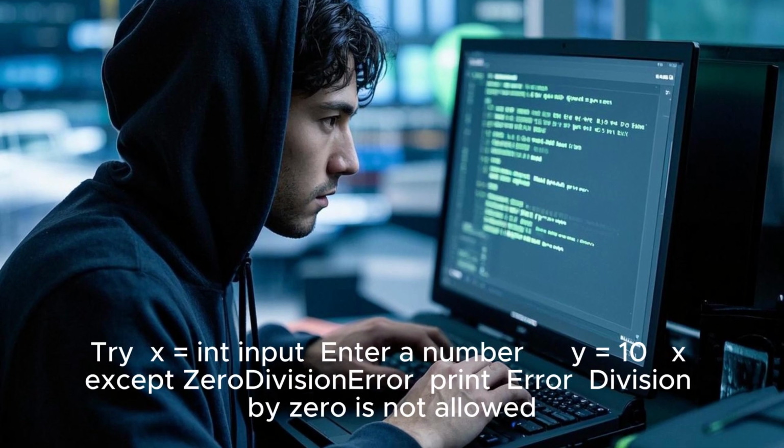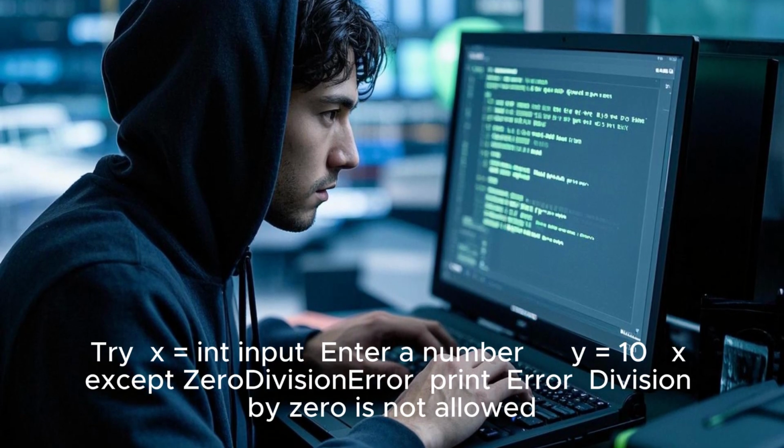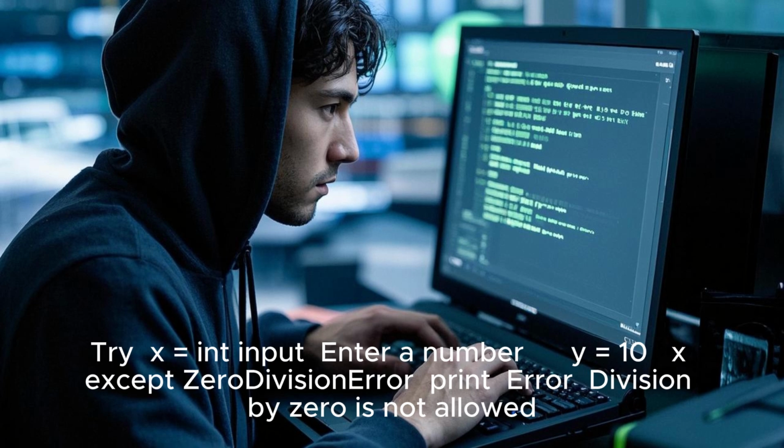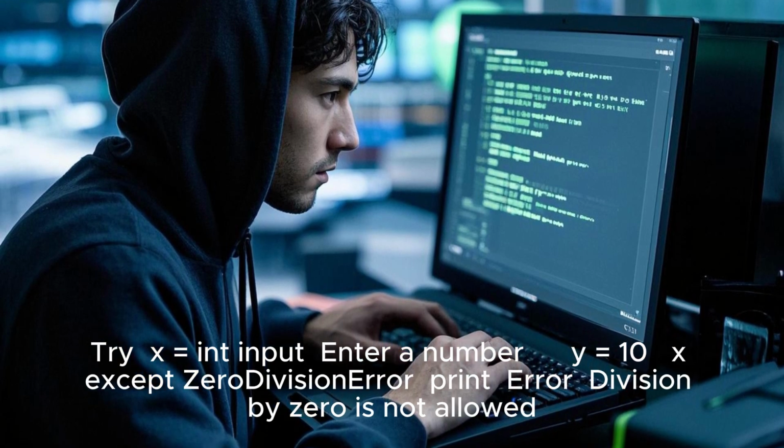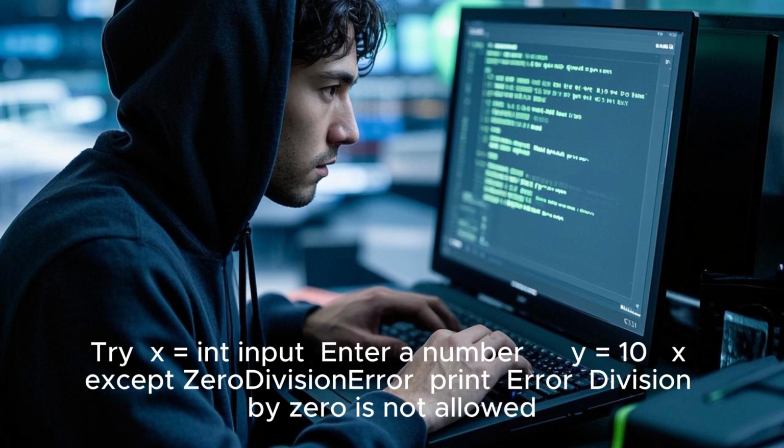try: x = int(input("Enter a number: ")); y = 10 / x; except ZeroDivisionError: print("Error: division by 0 is not allowed.")